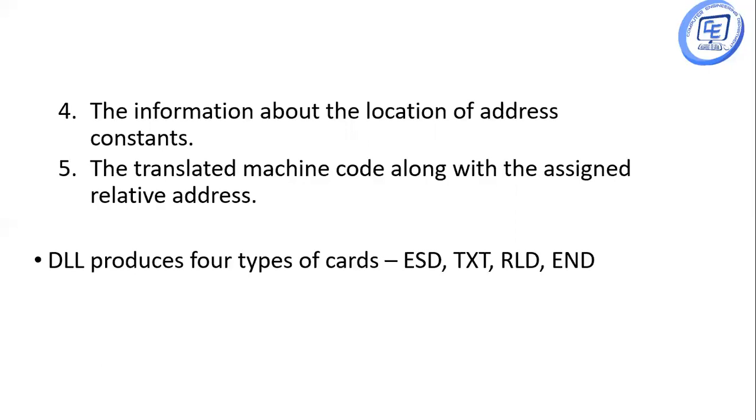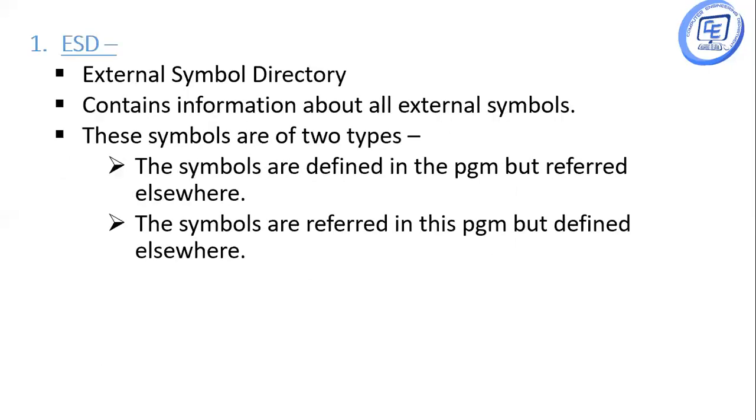Now the important part of DLL is that DLL produces 4 types of cards: ESD, TXT, RLD and END. ESD is the external symbol directory. This contains information about all the external symbols which are present in the main program.